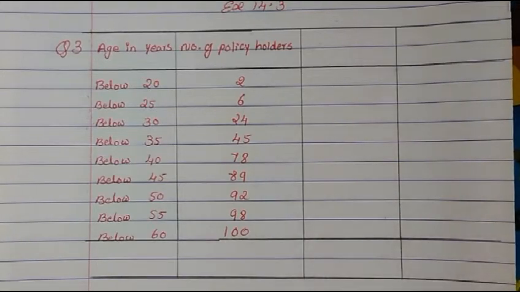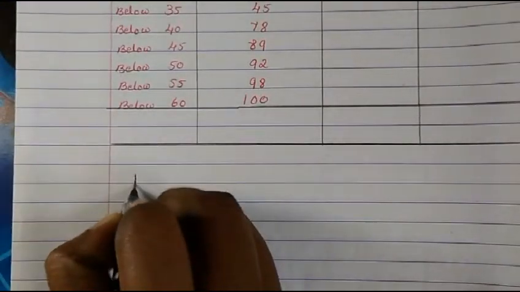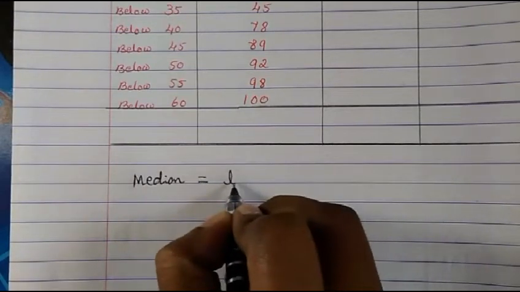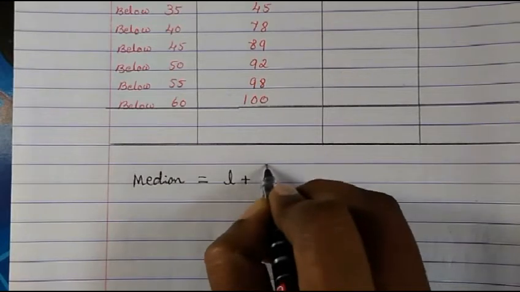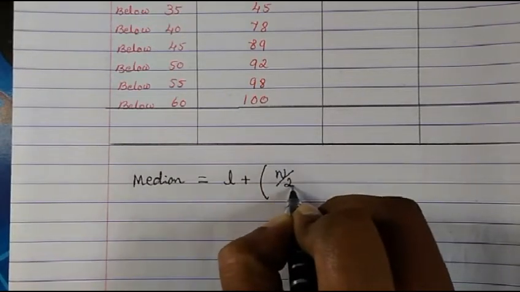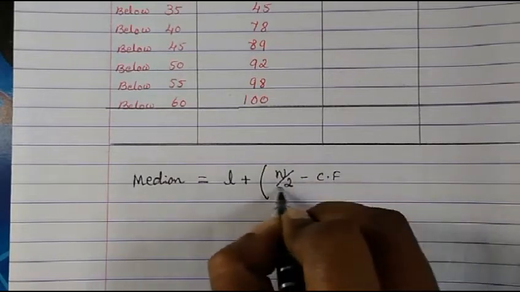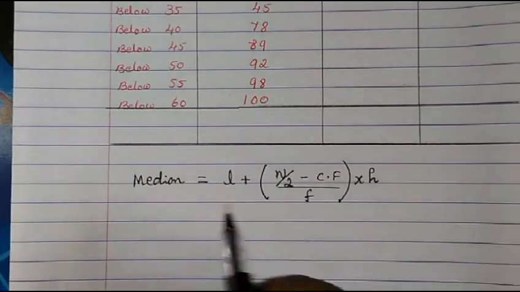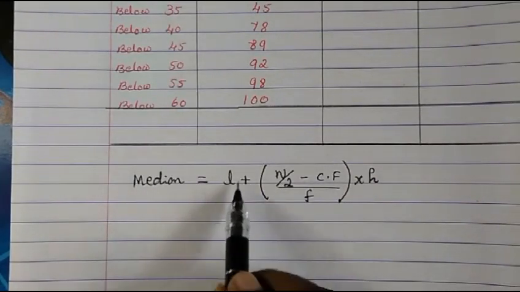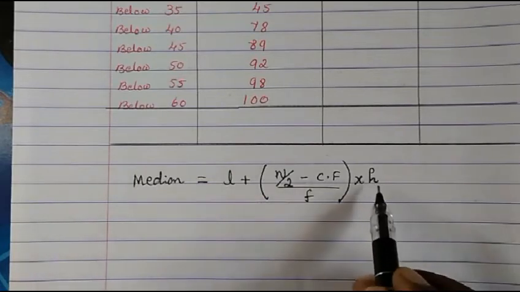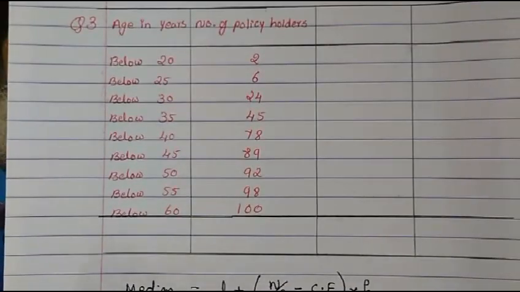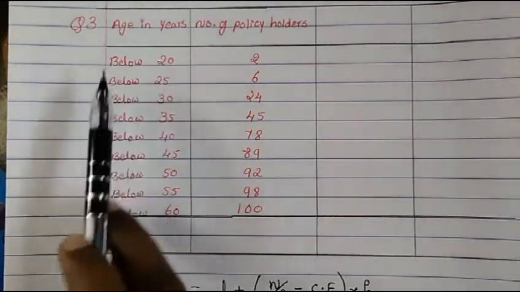First of all, they have asked us to find the median, right? For median, what is the formula? The median formula is lower limit plus capital N upon 2 minus cumulative frequency, divided by the frequency, multiplied by the class interval. So to find the median we need the lower limit and the class interval. If you see here, do we have a lower limit? There is no class interval.